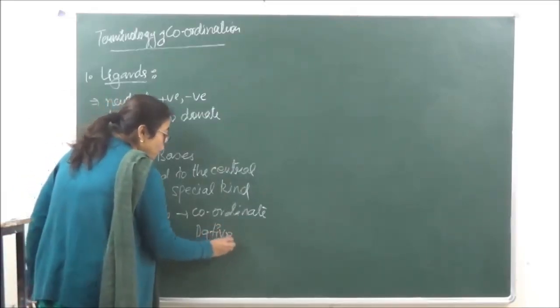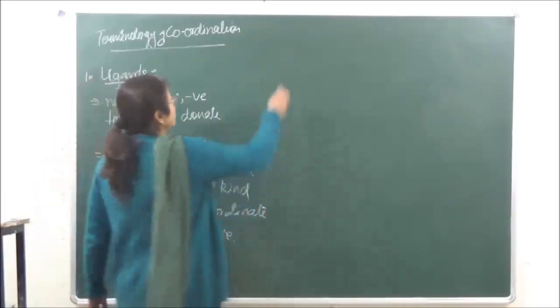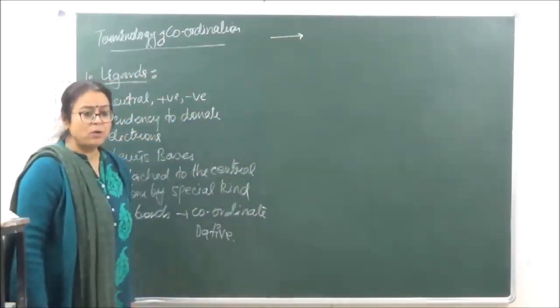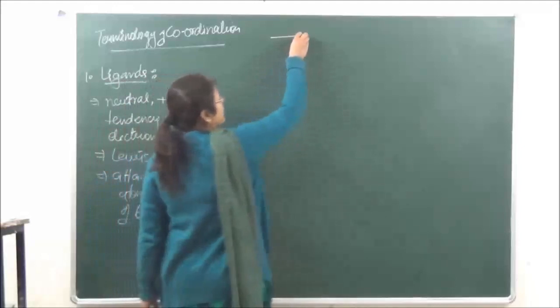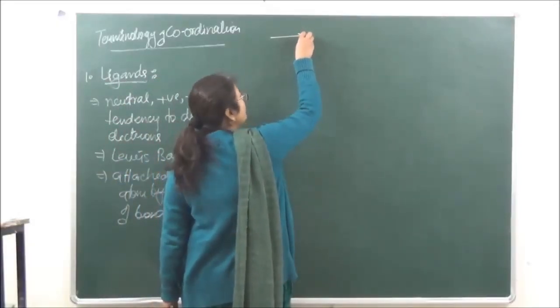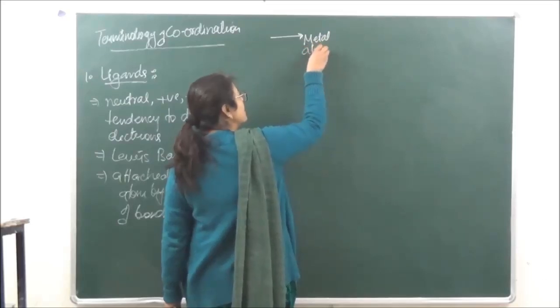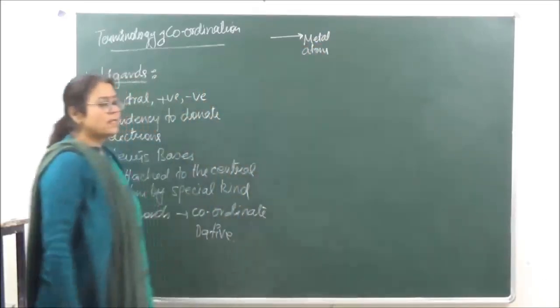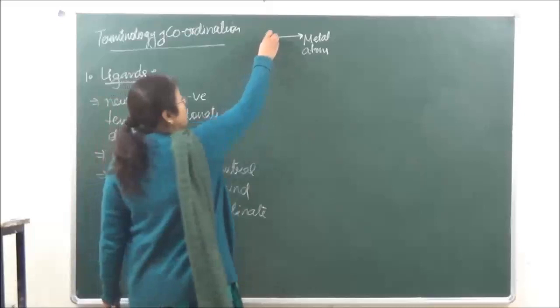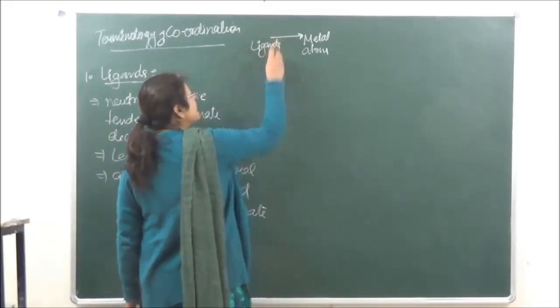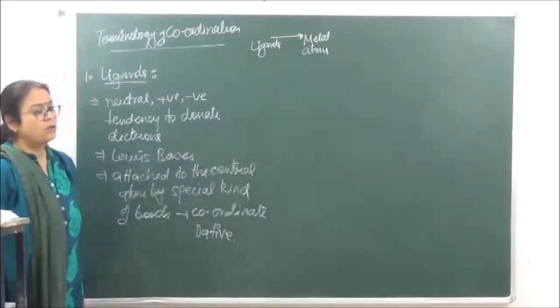A coordinate bond or a dative bond is represented with the help of an arrow, where this point is the metal atom to which electrons are being given, and from here the electrons are being donated. So ligands are going to be placed at this point of the arrow, right?